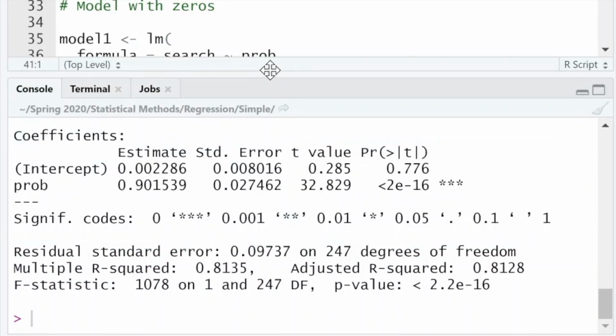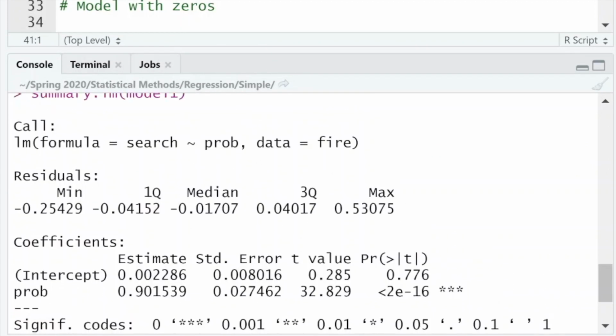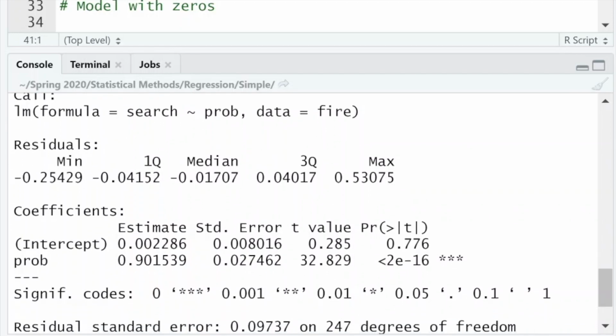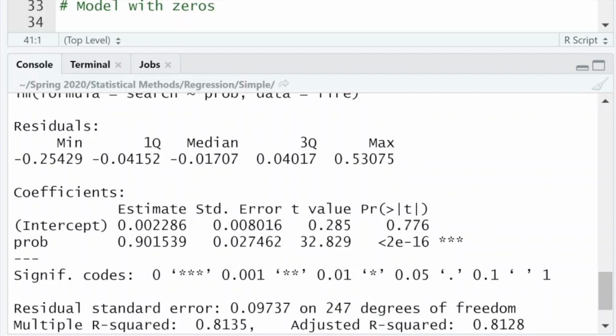Run that, and let me zoom this in just a little bit. All right, what do we get? Well, we get the call, and everything here looks good, right? Search as a function of prob. And then the residuals, we see the min and a max of the residuals, and we see that it's centered right around 0. More or less symmetric around here. A little less symmetric as you get further away, based on the min and the max. That's fine. That's okay for now.